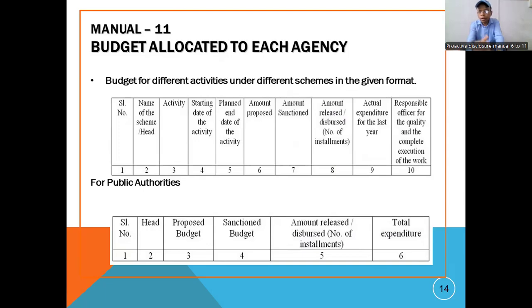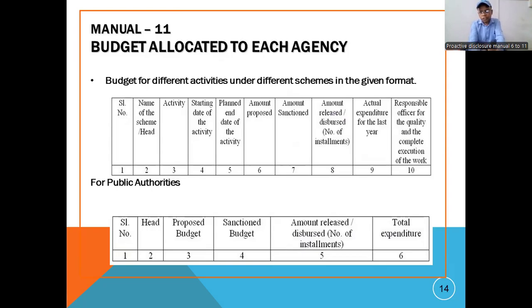Then responsible officer for the quality and the complete execution of the work. Who is the responsible officer, to whom it has been given, and his execution procedure and how he will execute all these things, that has to be very clearly mentioned. The person who has been given this responsibility has to complete the activities or whatever comes under this budget provision, and complete the execution of the work.